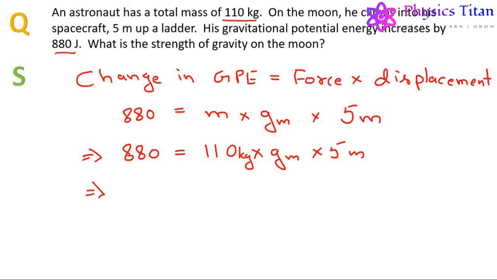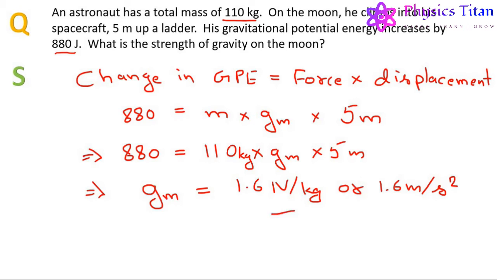So solving this, we get the gravity of the moon equals 1.6 Newton per kg or 1.6 meter per second square. See, both Newton per kg and meter per second square are the units of acceleration due to gravity.